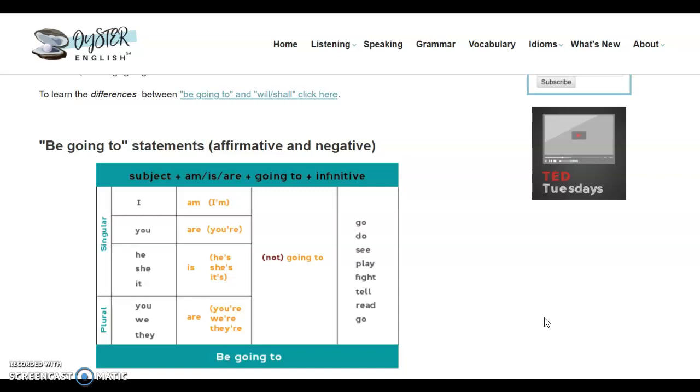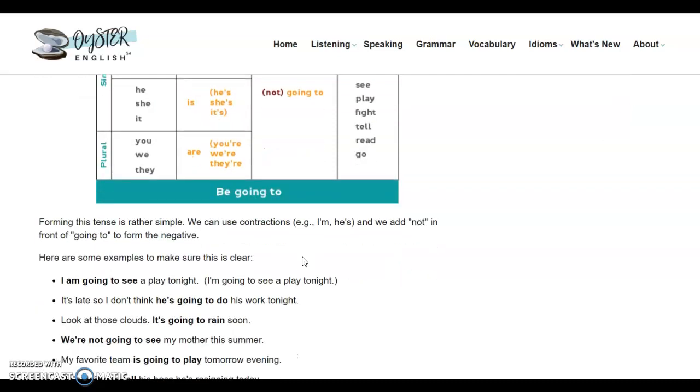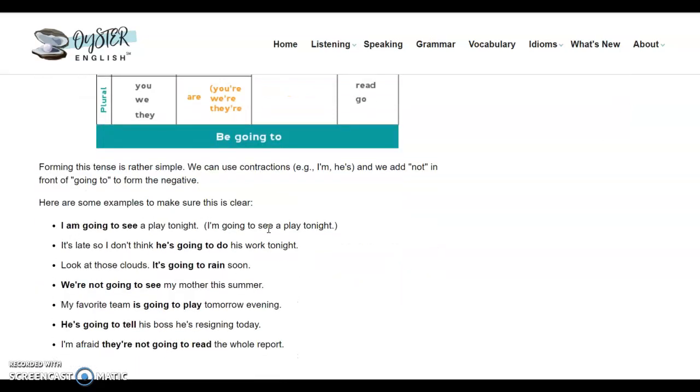If we want to make it a negative statement, then it would become I am not going to see the play tonight. The only difference is just placing not in front of going to. A couple of examples are I am going to see a play tonight, an example of an affirmative statement.